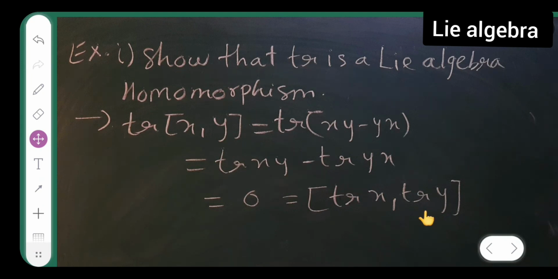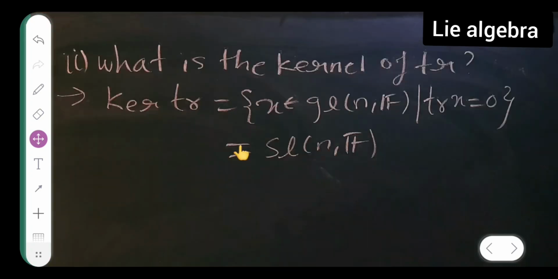Now next, what is the kernel of trace? The kernel of trace is equal to the set of x belonging to GL of n comma F, where trace of x is equal to 0, and this set is equal to SL of n comma F.